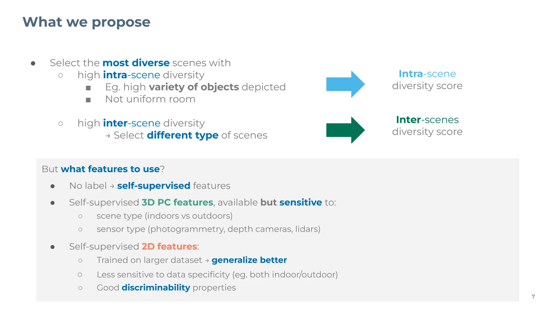Every point cloud dataset contains 2D images which are aligned with 3D data. In order to model each scene, we use self-supervised 2D features which contain the following advantages compared to 3D counterparts. First, 2D self-supervised methods are trained on larger datasets so that they can generalize better. Second, they are less sensitive to data, and also they have good discriminability properties.